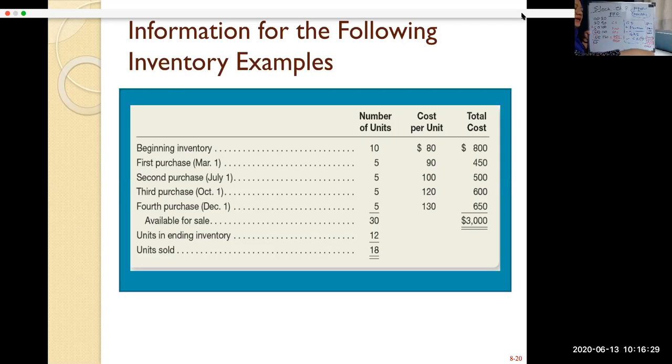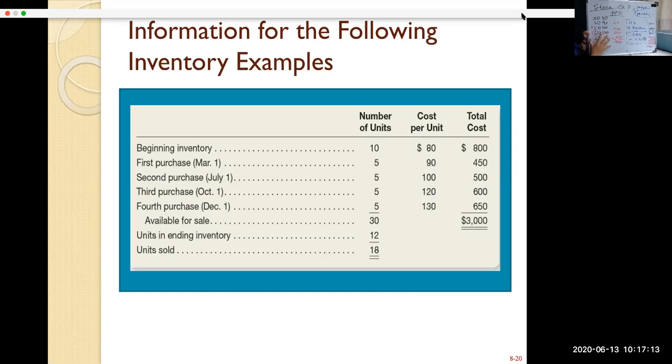What if I say that it is under LIFO? If it's under LIFO, your closing stock is still 12 units. But what is your closing stock? LIFO is last in, first out. It means that this one will no longer be there. So your closing stock will be from the top ones. Remember, the other one is the FIFO method, first in, first out. Your closing stock is the one at the bottom, because the upper one, the old stock, has been sold first. So you are left with the newer stock as your closing.